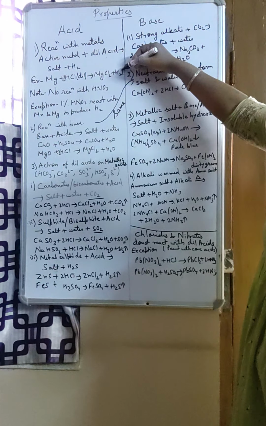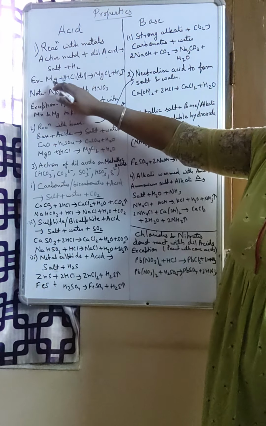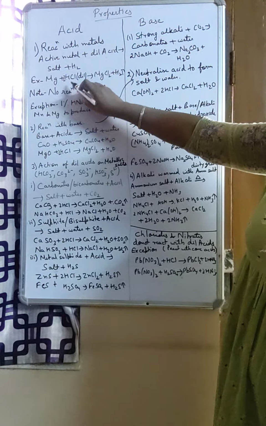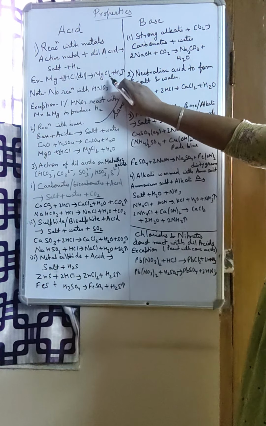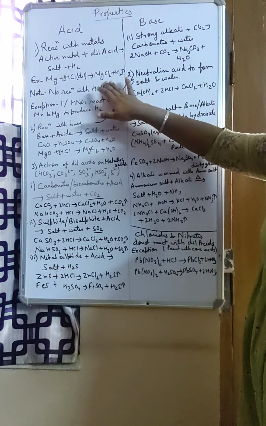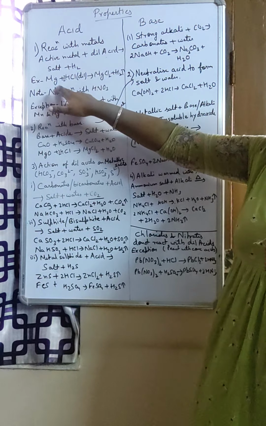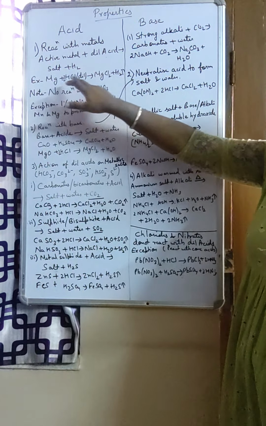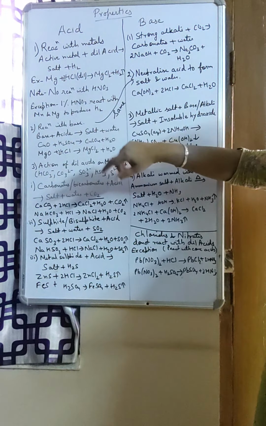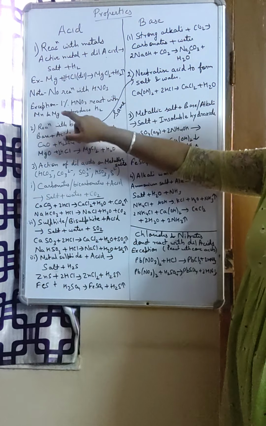hydrogen. If it is any of the metals, let it be calcium, let it be sodium, let it be aluminum, all of them will give, with dilute acids, HCl, H2SO4, HNO3, the respective salt and hydrogen. So magnesium and HCl giving magnesium chloride and H2, like this we can do calcium, sodium, any metal above the hydrogen in the reactivity series, if it reacts with dilute acid, it will give salt and hydrogen. Now we have to take care here that dilute acid means dilute HCl, dilute H2SO4.